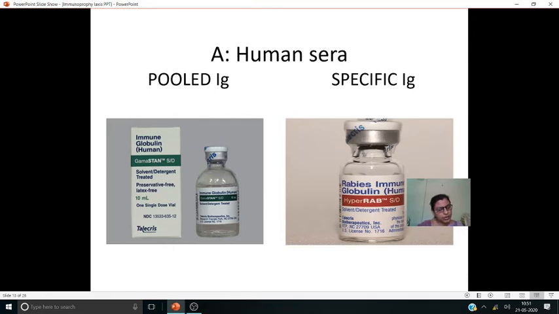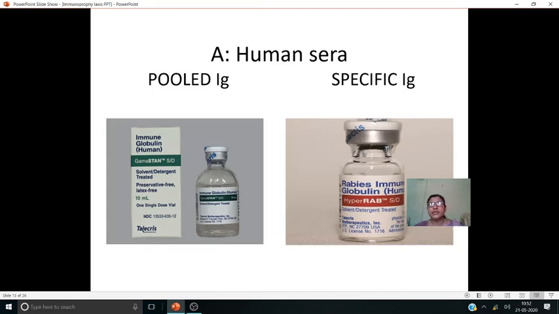these are hyperimmunoglobulins. Here we will take from human beings only, but from those who actively got the disease and who are in the convalescent period. Nowadays, you can see we are giving specific immunoglobulins for corona, COVID-19 also. The people who are actively affected and who are in the recovery stage, from them the immunoglobulins are very active and available in more quantity.